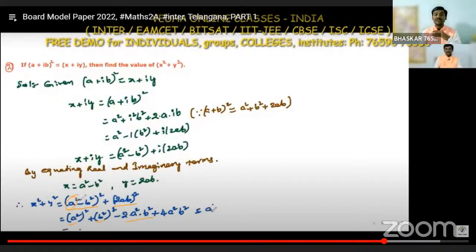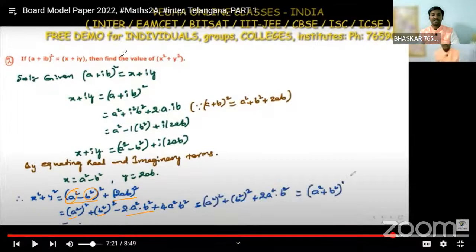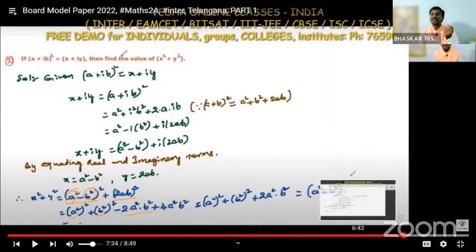Remember here a means a square and b means b square, so we get a square whole square and b square whole square, and 2ab means 2 into a square b square. Then 4a square b square minus 2a square b square gives 2a square b square.